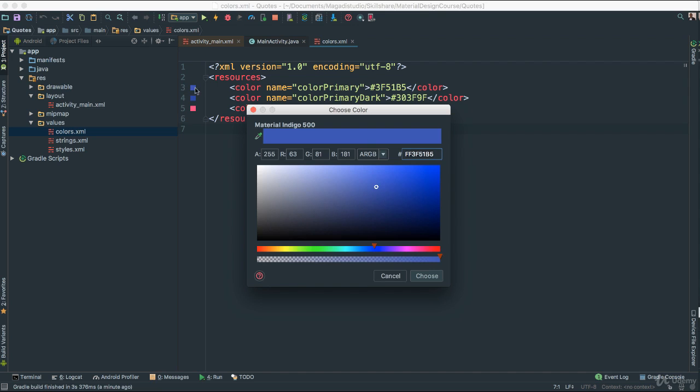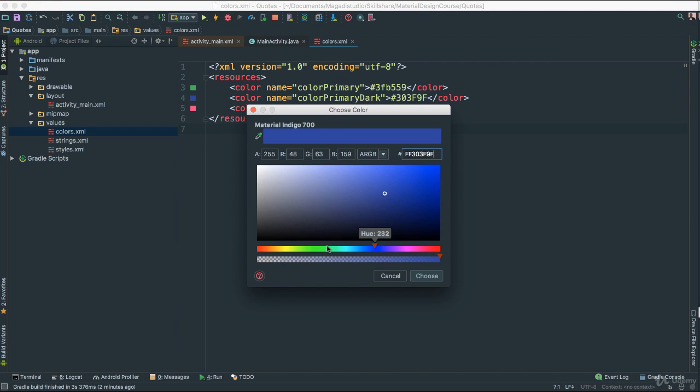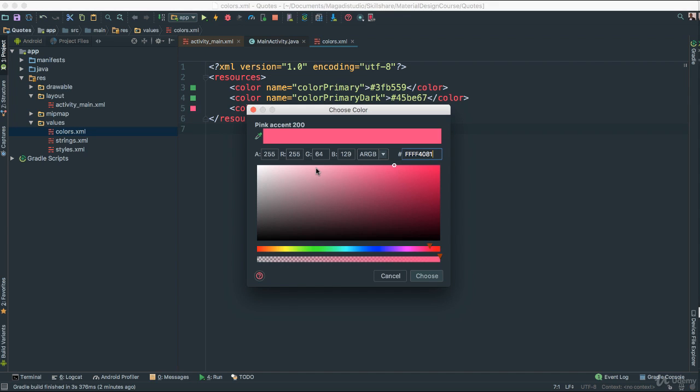The moment you click this icon color here, notice we have this color chooser popping up. So what I'm going to do is find a different color. Let's find a little greener color as such. I'm going to say choose. There we go. For our dark primary, I'm going to also find something similar to what we just got, maybe lighter like that. And for our third color here, I'm going to just make perhaps something like this. Doesn't really matter. That's fine.